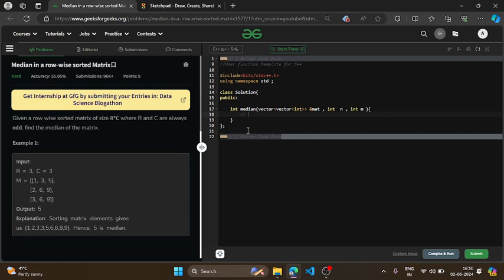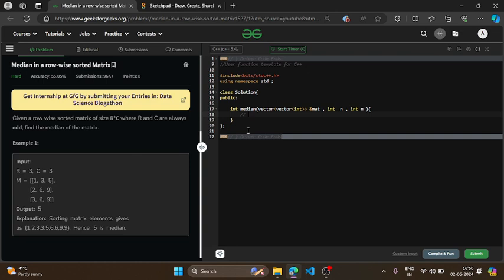So this is going to be our today's question. This is the question in GFG, which is median in a row-wise sorted matrix, right? So basically we are given a matrix which is row-wise sorted, like each row of the matrix is sorted, right? So we are given a matrix of size R cross C, where R is the number of rows and C is the number of columns, and we have to find the median of the matrix.